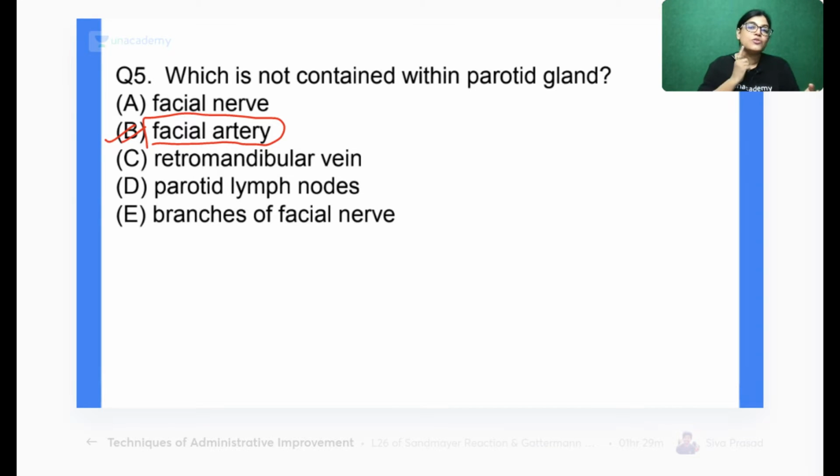Actually, the facial artery is just located over the mandible. So it traverses from the angle of the mandible, then goes towards the angle of the mouth, and here it gives the superior labial and inferior labial arteries. So it is not traversing inside the parotid gland. So B is the correct answer.